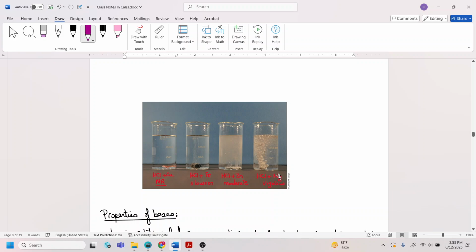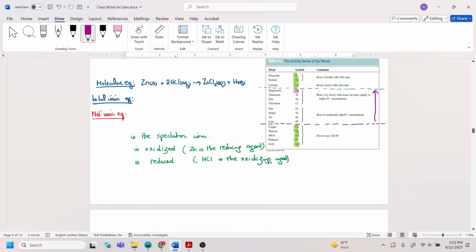Now, with magnesium, it's going to be a vigorous reaction. If you put a piece of magnesium in concentrated HCl, it's going to take maybe 30 seconds or so, and then you're going to see a lot of hydrogen bubbles forming, and then the magnesium metal is going to disappear. So we would say that this is a vigorous reaction. To know how vigorous it is, you need to check how much hydrogen gas you are liberating.